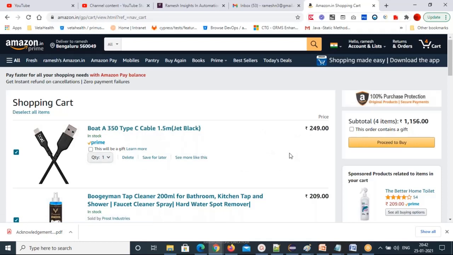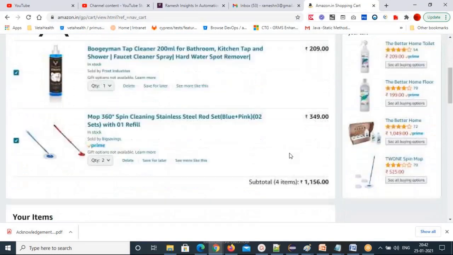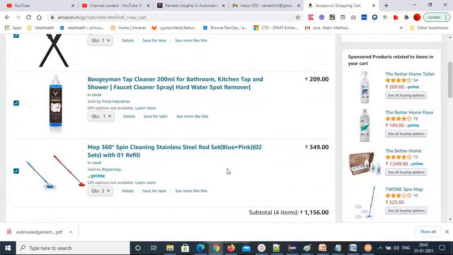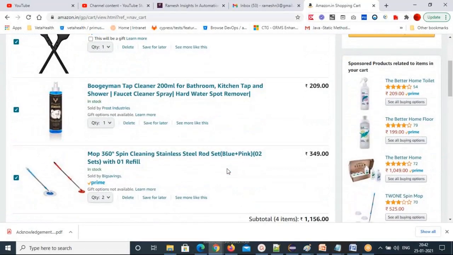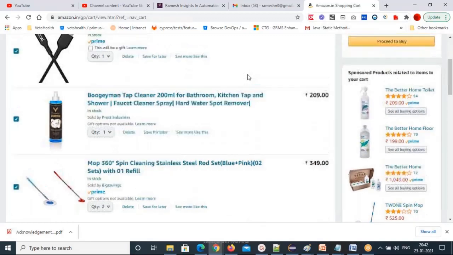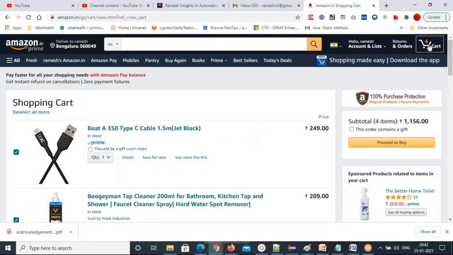So this is add to cart. If you select 5 products, 5 products should show here. Is it showing or not? See now, how many products are there? 4 products. Here, how many products are there? Here also it should be the same 4. That's integration. The calculation is the same.